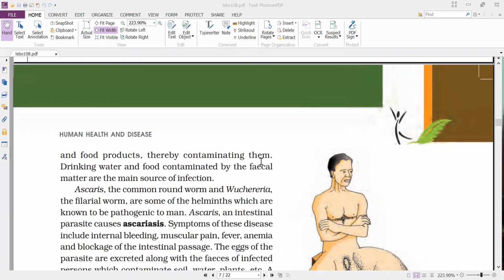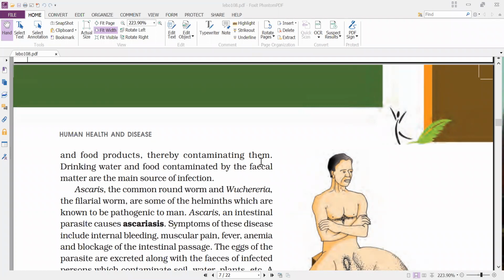These cysts attach to the body of the houseflies. When these contaminated houseflies come and sit on food materials which are not properly covered, they transfer the cysts onto the food.